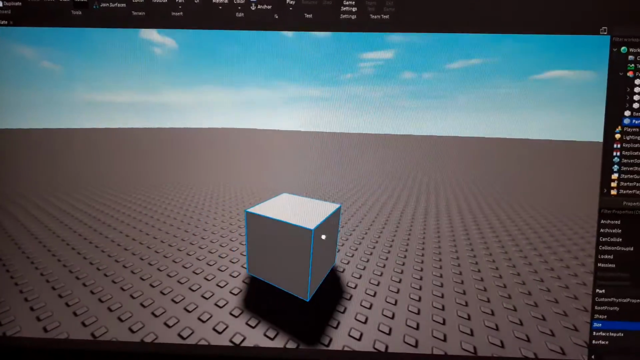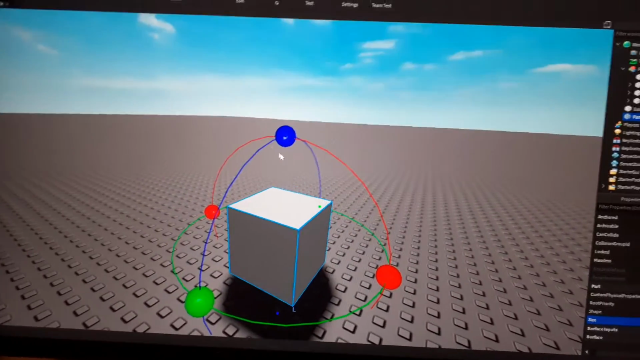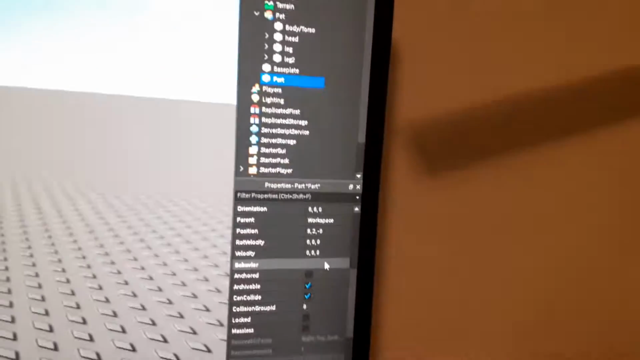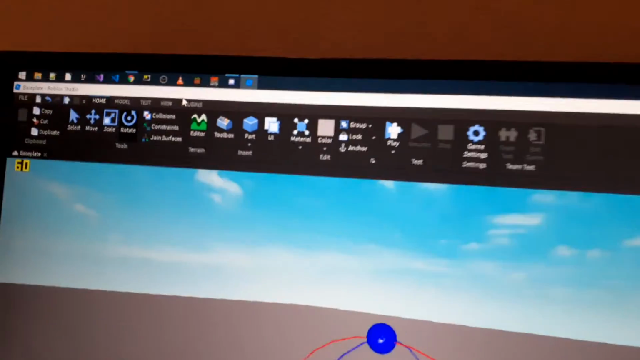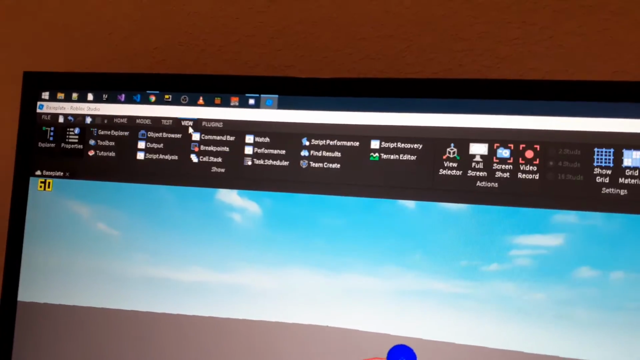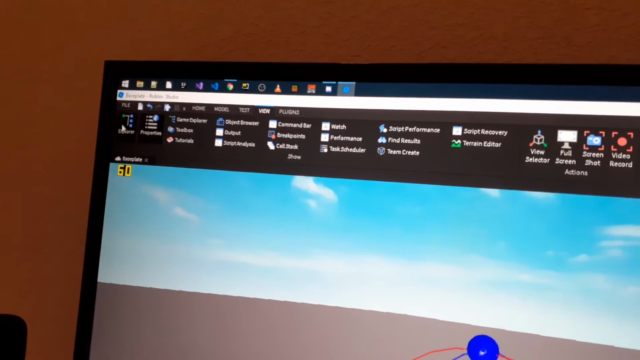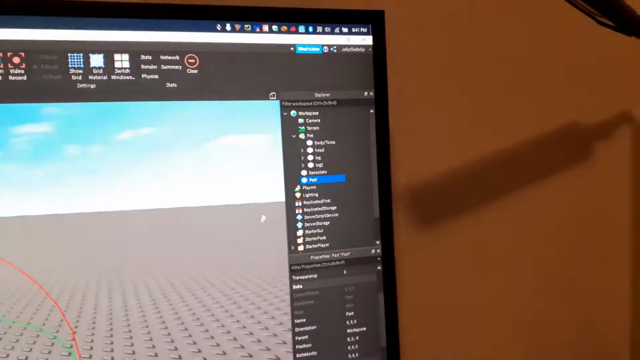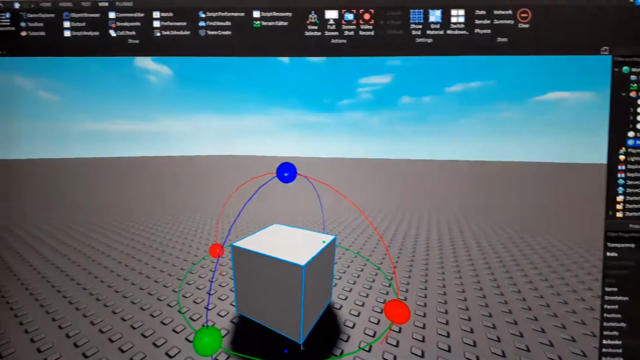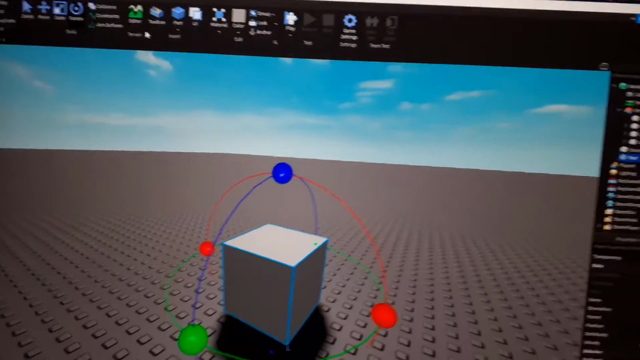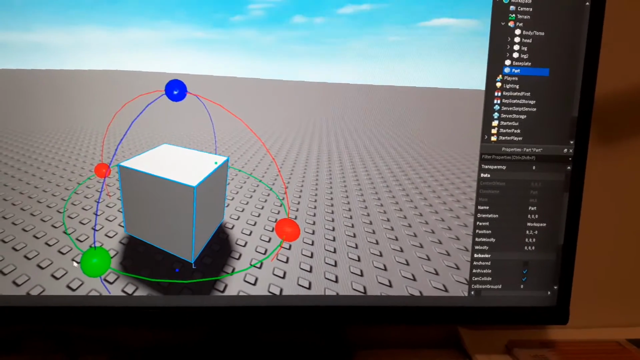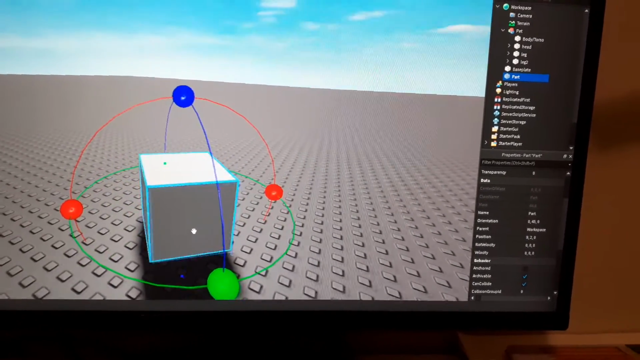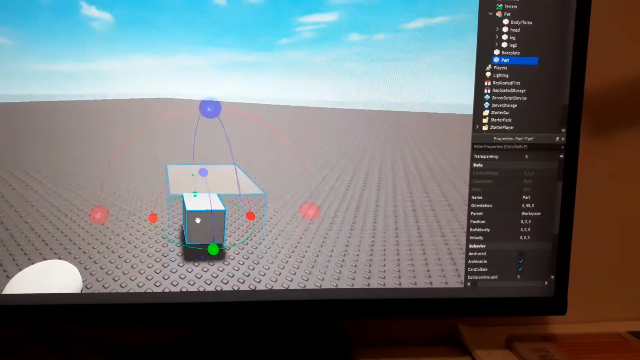Now what we want to do with this cube is go on properties. Oh, and by the way, if you don't have these two things open, then you're gonna go on view, and you should see explorer and properties, and click on both of them, and then they'll pop up on the right. Now you can go back to home, and we could just rotate it so it's put in certain positions. Let's just say it's facing over here.